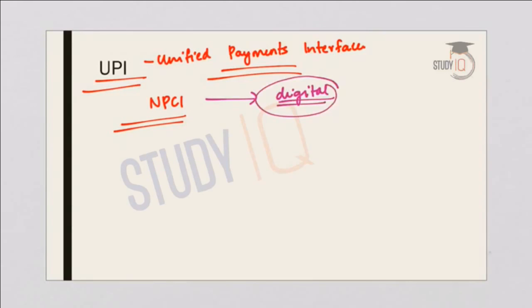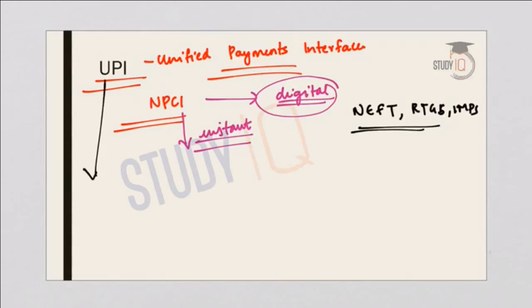Transactions made through UPI require only a smartphone and a banking app to send and receive money instantly. In the future, UPI is likely to replace other facilities that are presently available like NEFT, RTGS, IMPS, etc.